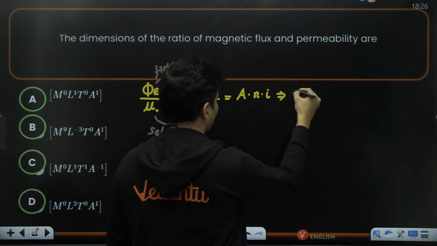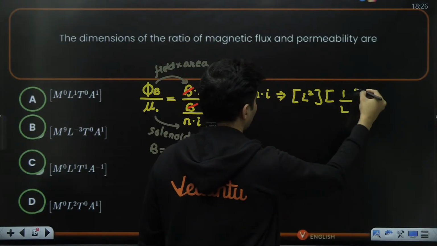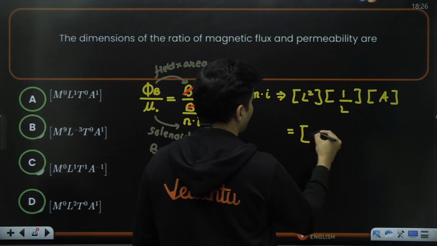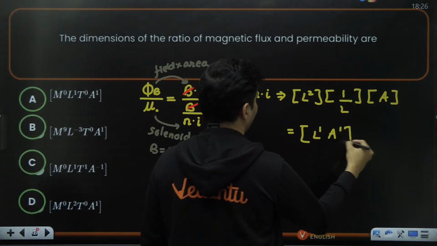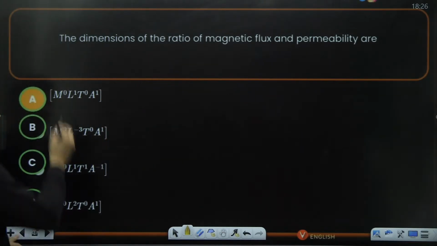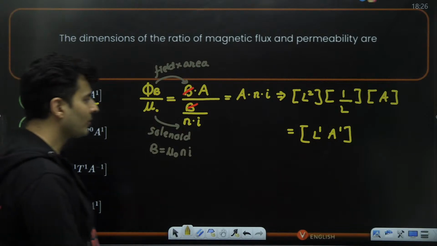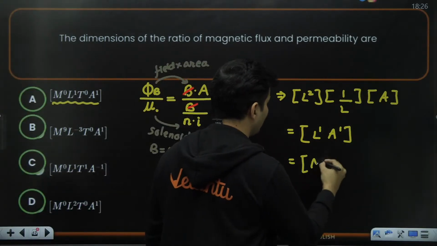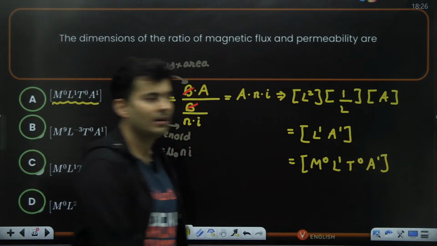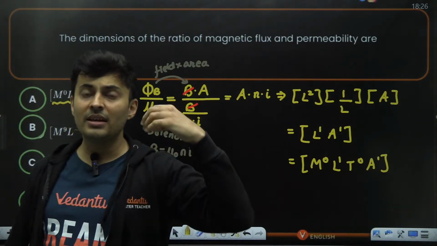A has a dimension of L square. N is nothing but number of turns per unit length, so 1 by L, and current is nothing but ampere, of course. So this will become L raised to 1, A raised to 1. I can see that in option A, which is the correct answer. Rest all dimensions are 0. So even if you write the dimension of mass, it will be 0. L is 1, time is 0, A is obviously 1. So you have to try and use some good formulas, or else you will be stuck.